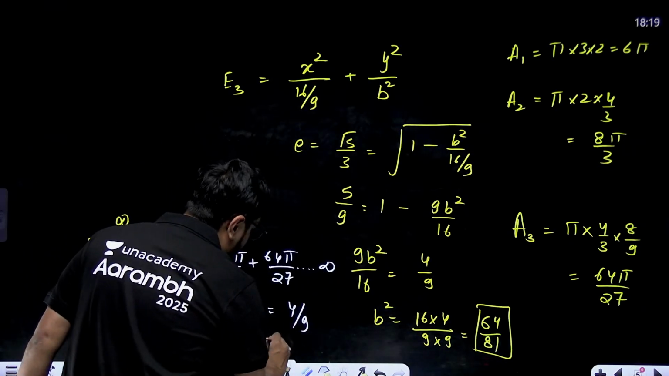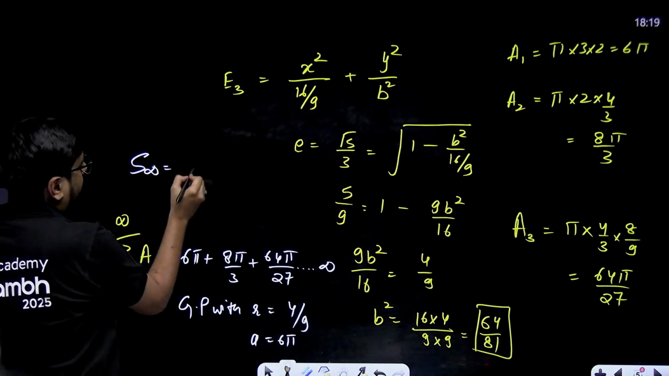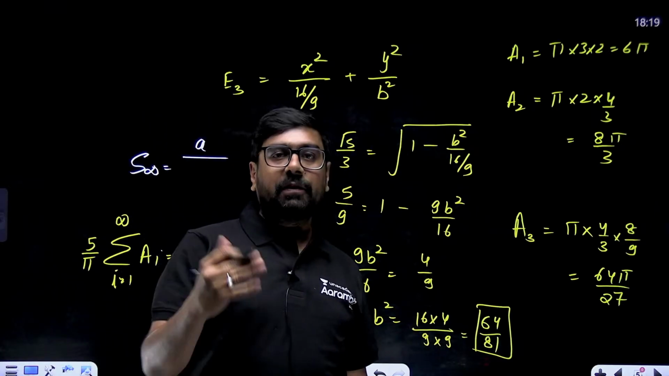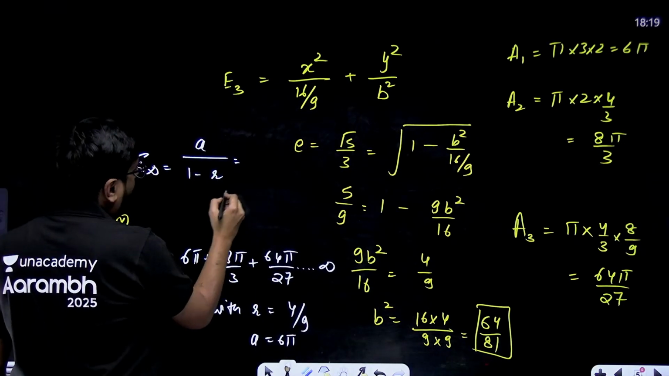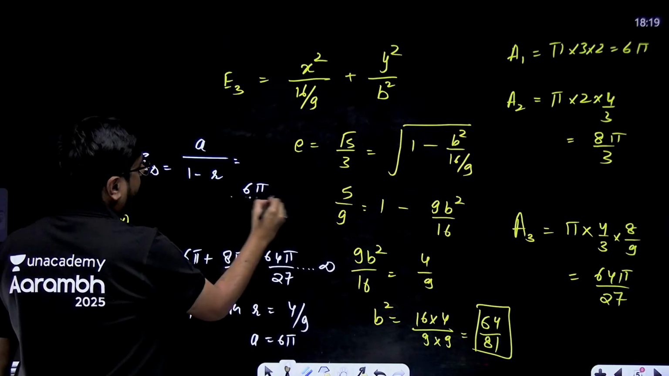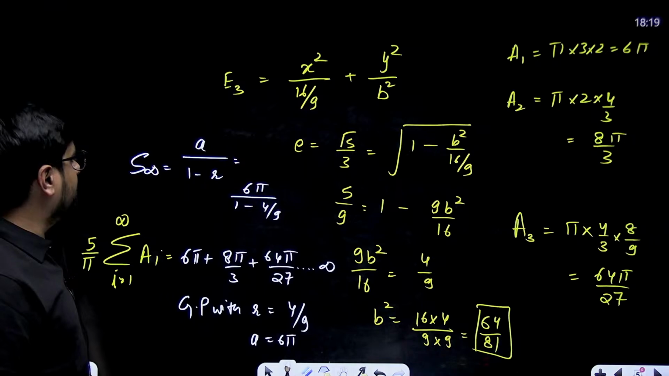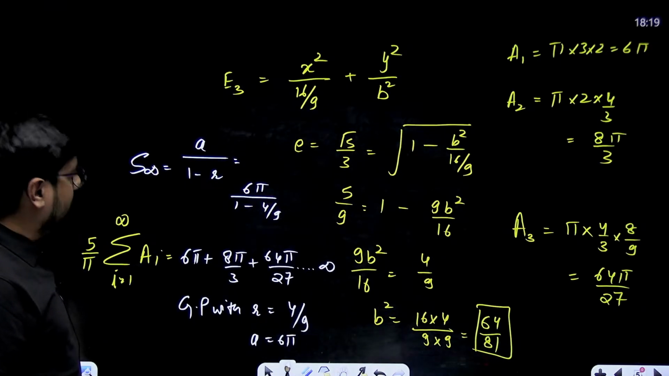And A is your 6 pi. So sum S infinity will come out to be A upon 1 minus R, we know the formula for the sum of an infinite GP. So 6 pi divided by 1 minus 4 by 9, which will give me 5 by 9, 54 pi by 5.